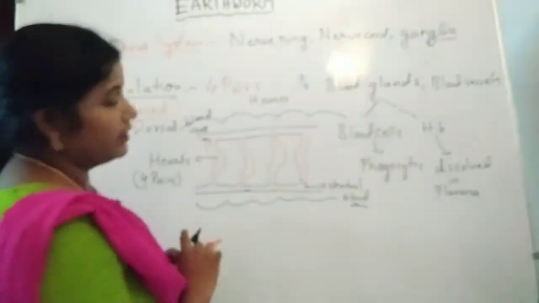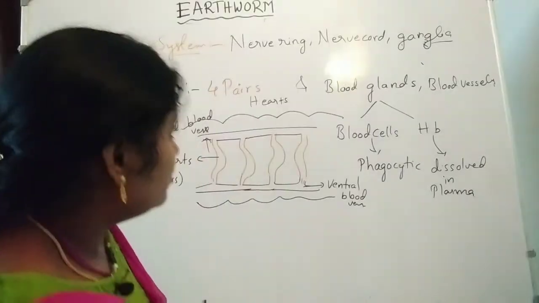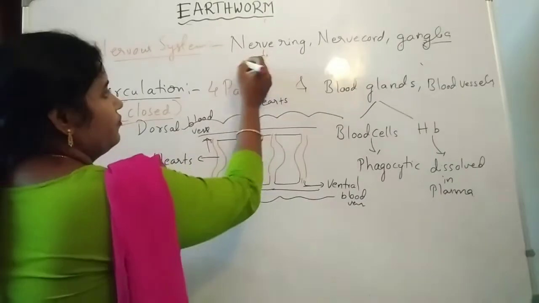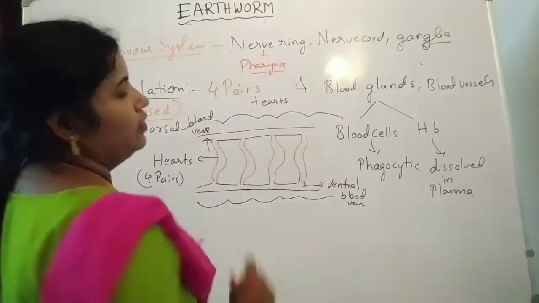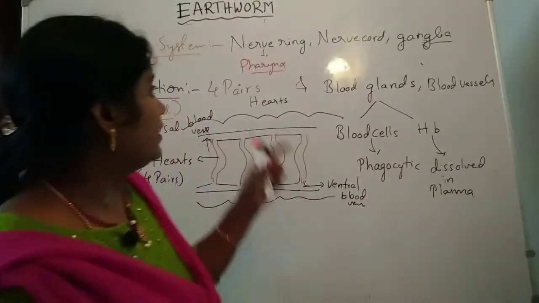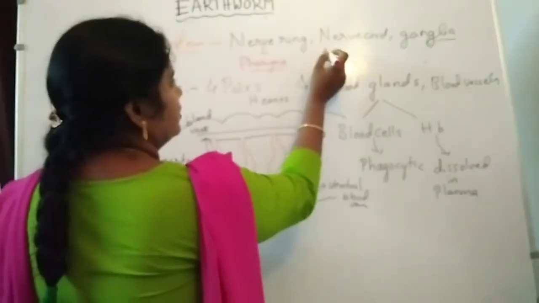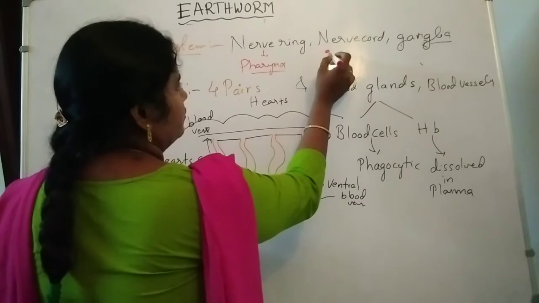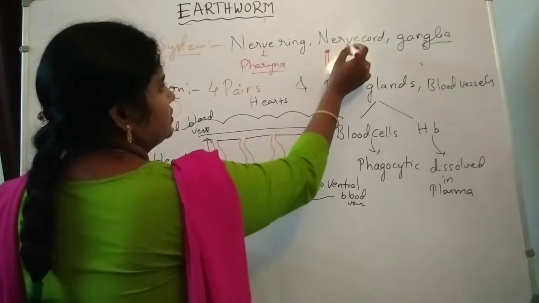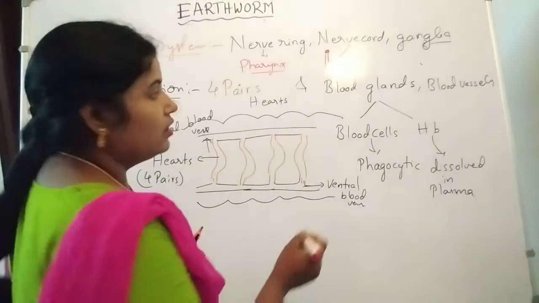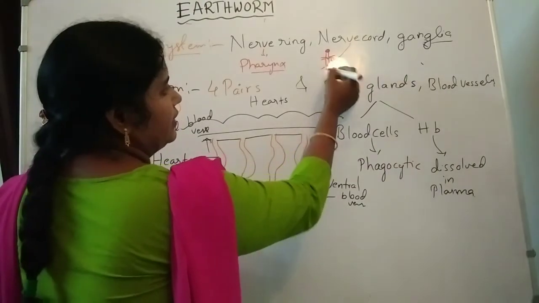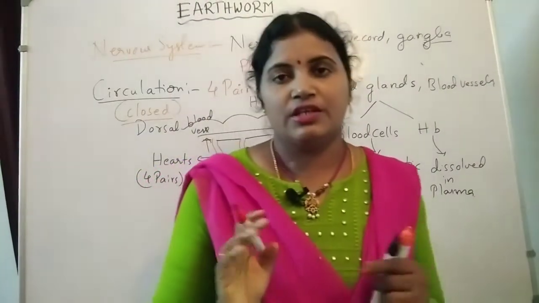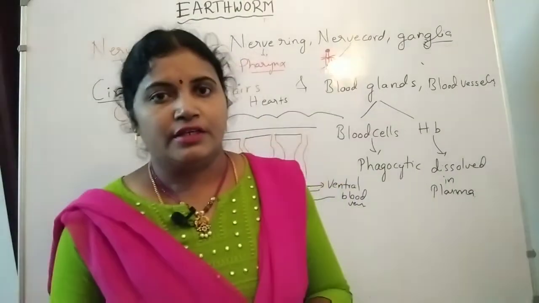Where is this nerve ring located? The nerve ring is located above the pharynx portion. From the nerve ring, which continues as the nerve cord, the nerve cord contains ganglionic structures for the integration of the body.